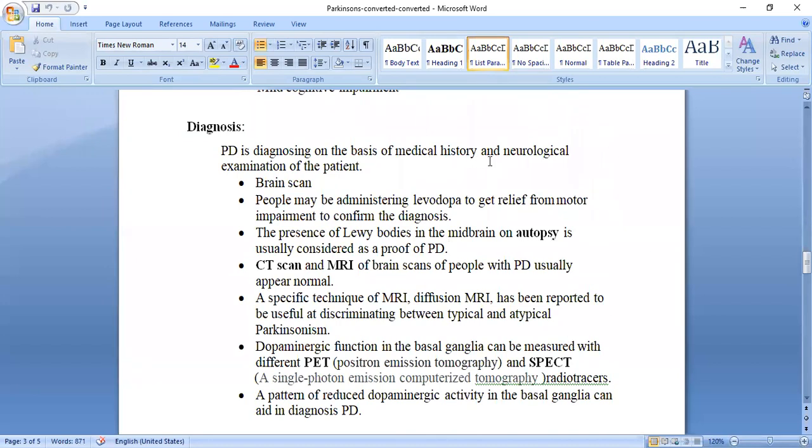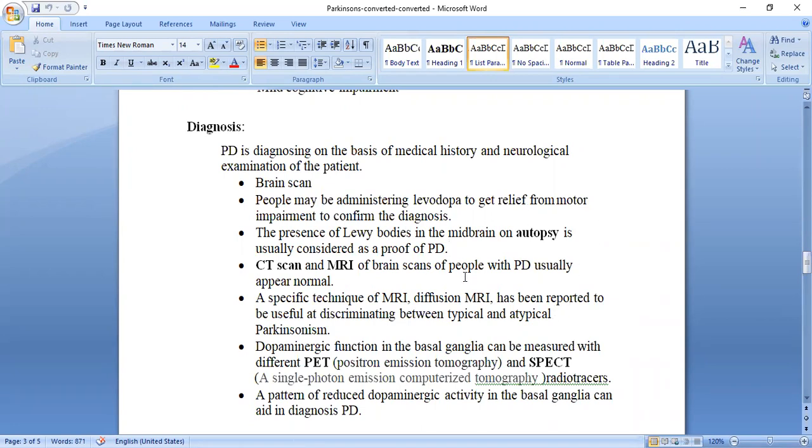Medical history and neurological examination, autopsy, CT scan and MRI, and the PET and SPECT scanning showing reduced dopaminergic activity. And by administering levodopa, if the patient is relieved from the motor impairment, then we can confirm the patient is suffering from Parkinson disease.